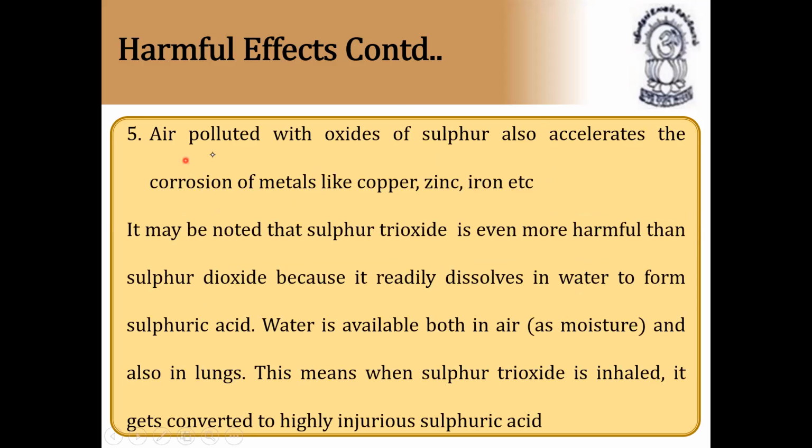Next, air polluted with oxides of sulfur also accelerates the corrosion of metals like copper, zinc, iron, etc. So metals get corroded. Corroded means an oxide layer is present on the surface of the metal.